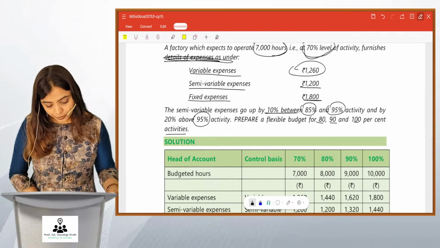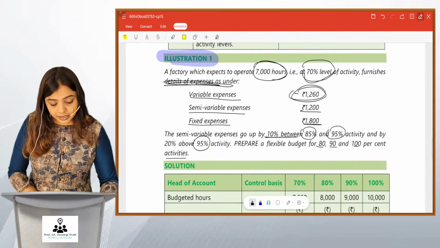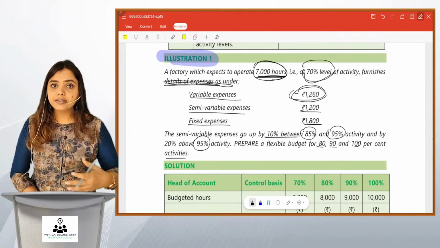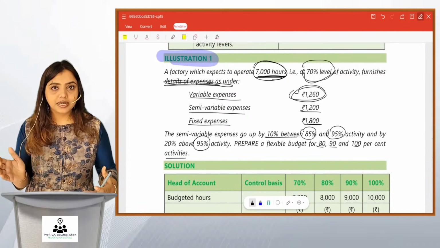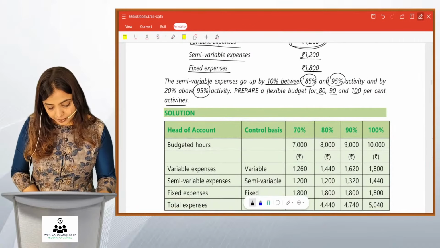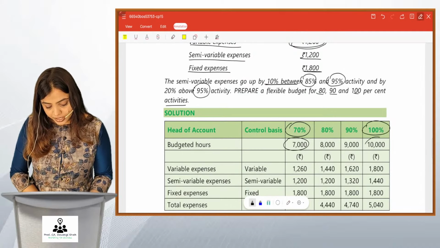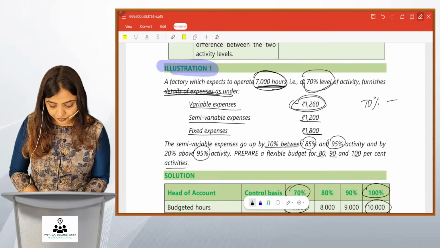Now, variable expenses given is 1260 and this is for 7,000 hours, and 7,000 hours is 70%. So first let me find out how many hours there are in 80%, 90% and 100%. So 70% is 7,000 hours. 100% hours will be how much? For this you have to do just cross multiplication, friends.